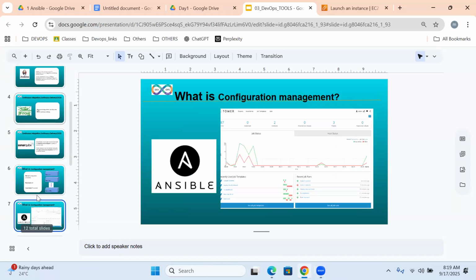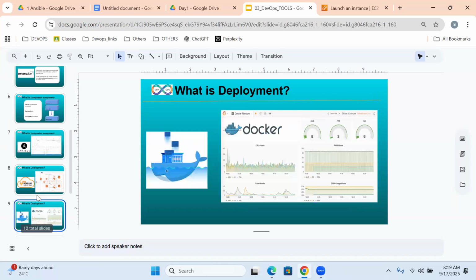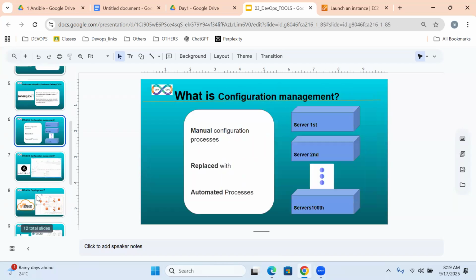What exactly are we discussing right now? What exactly is configuration management? Replacing a manual configuration process with an automated process is nothing but what?